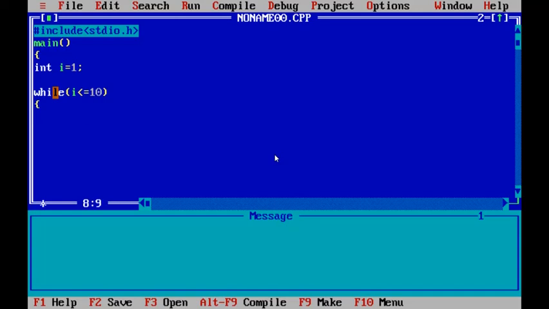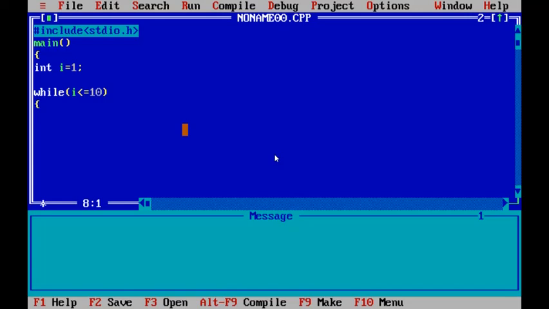Now we are writing it without break first. We will execute a simple program to print 1 to 10 using the while loop. After executing the program, we will use the break statement.